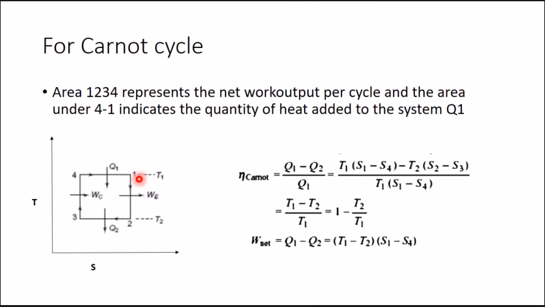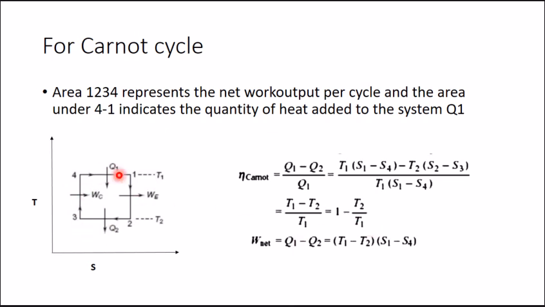Now 1-2 is an isentropic process, so S1 equals S2. 3-4 is also isentropic compression, so S3 equals S4, so we can write S4 as S3. We can cancel out the term S2 minus S3. So we get the equation T1 minus T2 upon T1, which is equal to 1 minus T2 upon T1.